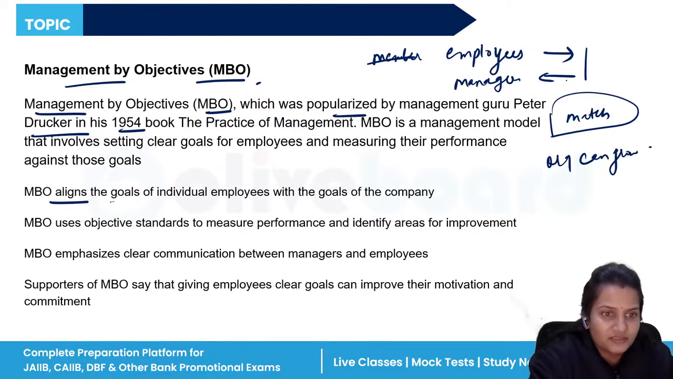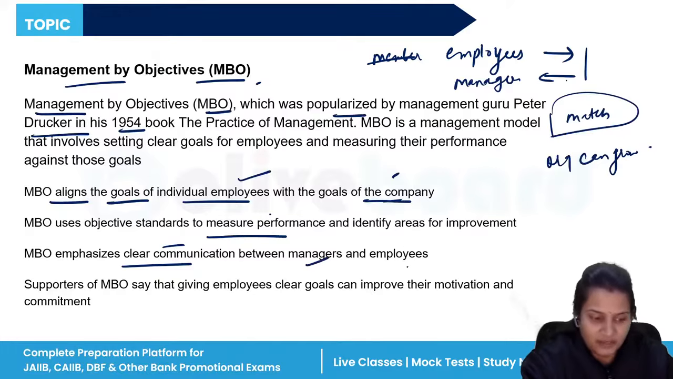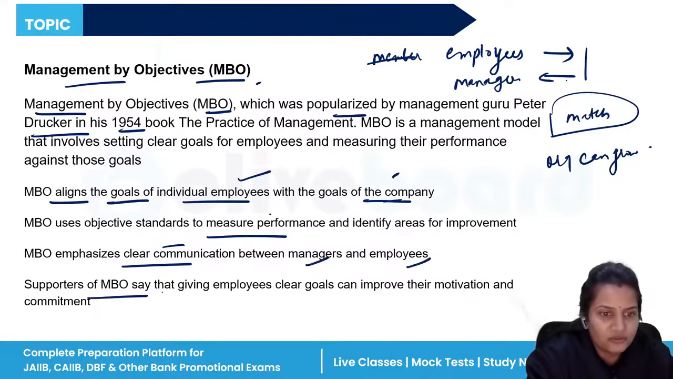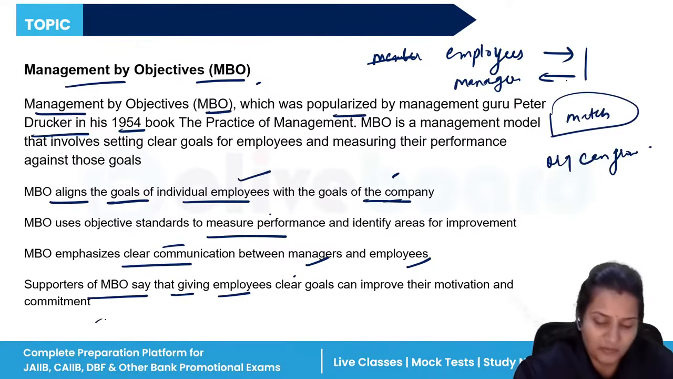So MBO aligns the goals of the individual employees with the goals of the company, that the goals of the employees and company should be the same. A standard should be there to measure the performance. There should be clear communication between the managers and employees. And supporters of MBO say that giving employees clear goals will help in motivating them and in their commitment.